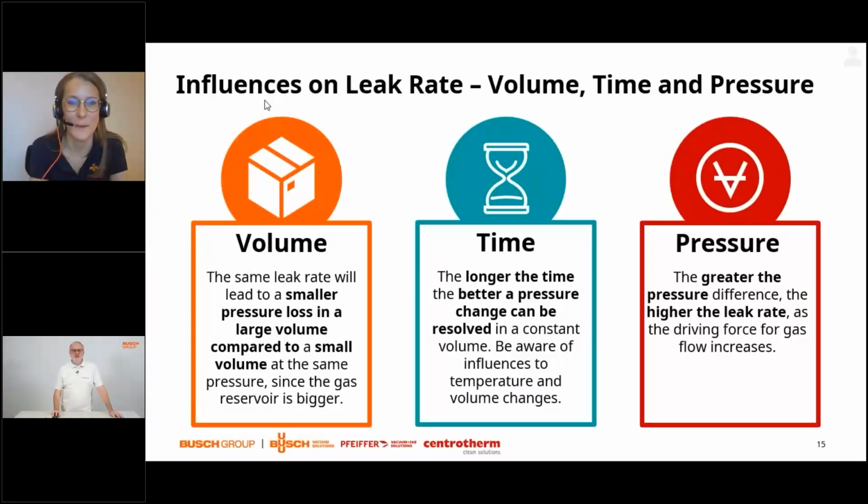And if I give it a higher pressure, okay, then there is enough driving force in order to make it fly over a larger distance. So do not mix up the pressure as the driving force for the defect and the pressure change that you are measuring, which is then calculated in order to yield the leakage rate in millibar liter per second.